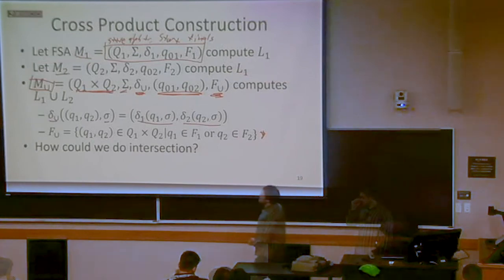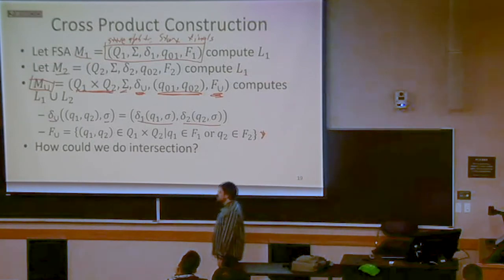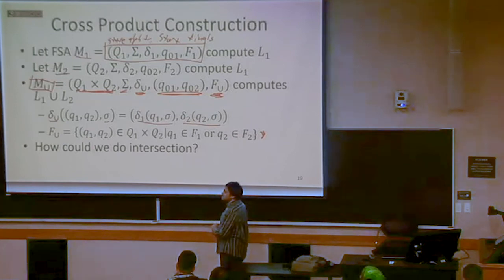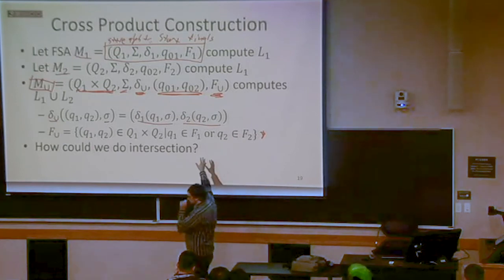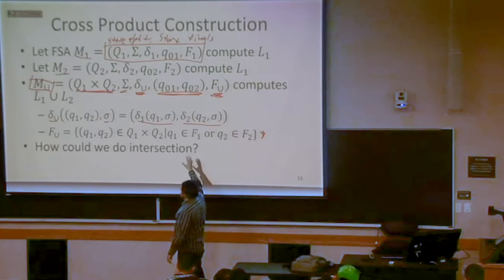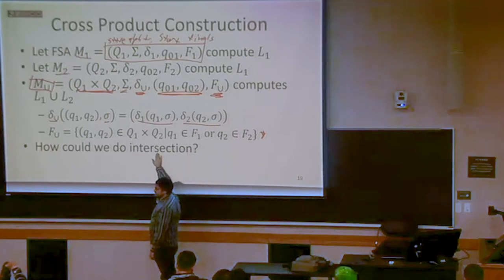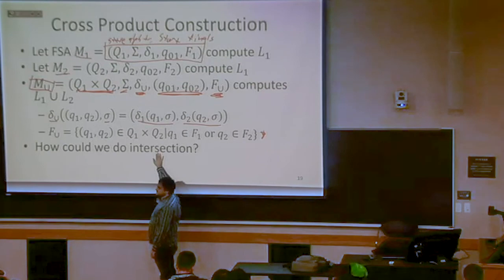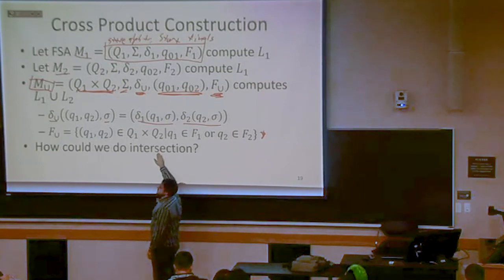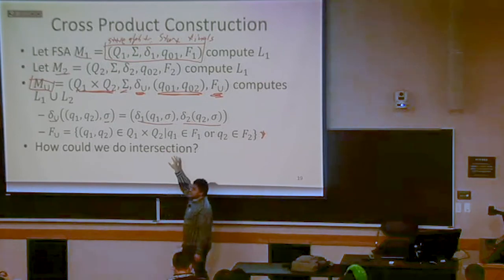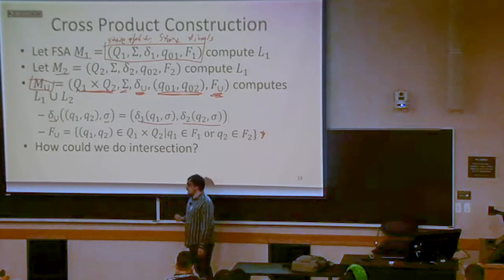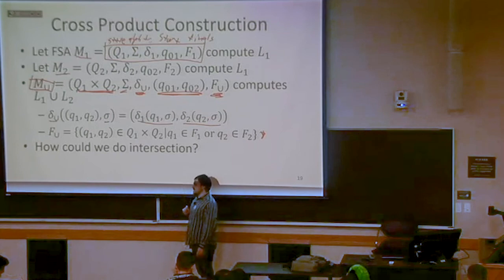Yeah, as long as you're consistent, in this case, the order does not matter. So the cross product construction, we can actually do other operations, for instance, intersection, using the same technique of this cross product construction. For different operations I might want to do, the order might matter for those. For union, it does not.